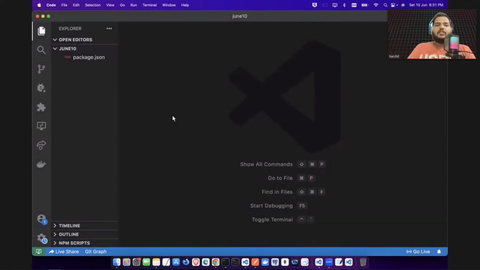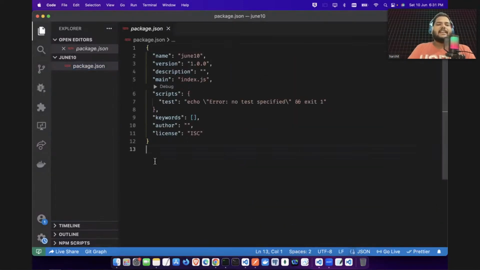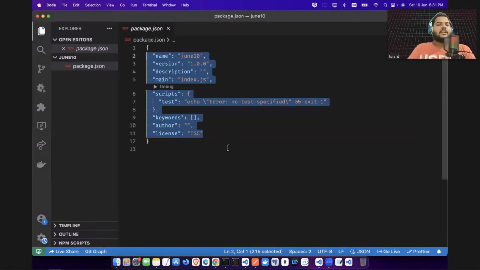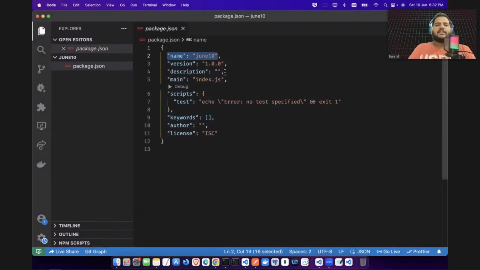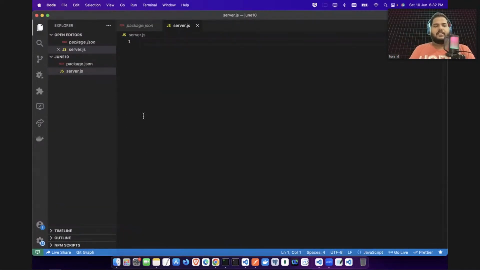Here I have it. When I ran npm init, it created a package.json file. It has information like the name of my project, the version, the description, the main script, and the license. These things are important, but you can just gather that there's a name, a description, and so on; it's meta information. Let's create a file, guys. First of all, I will create a file here, server.js. Now we have created this server.js file.